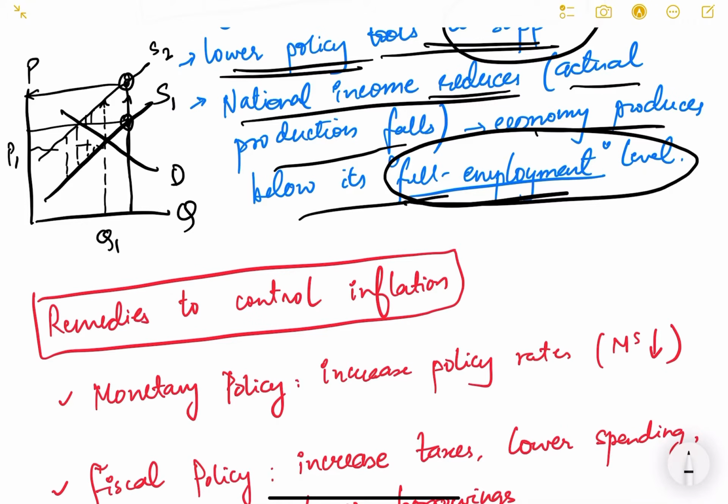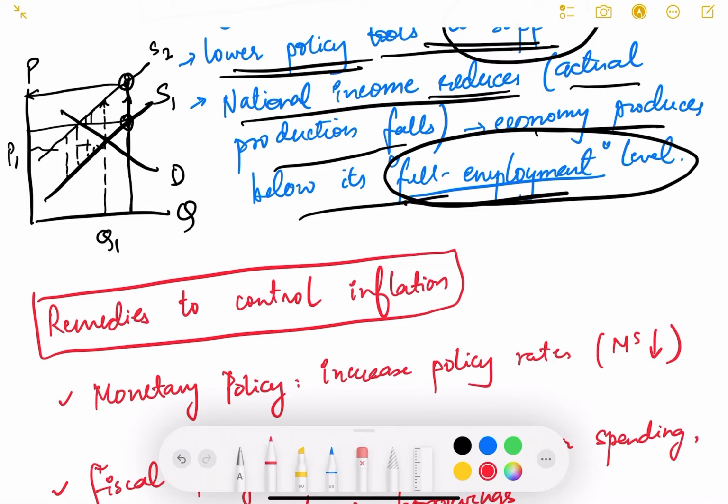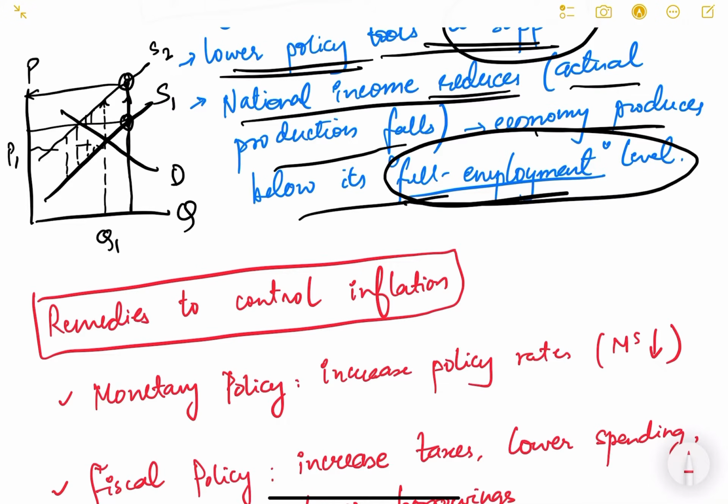Because the supply curve has moved upward, you see that the equilibrium point has shifted. Initially the equilibrium point was here, now it has shifted here. This is the equilibrium quantity, and this is the equilibrium price P2. So the equilibrium price has increased from P1 to P2, but the equilibrium quantity has decreased from Q1 to Q2, and the economy is now producing less than its full employment.